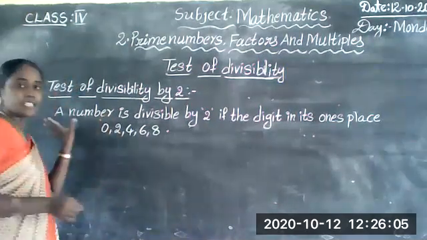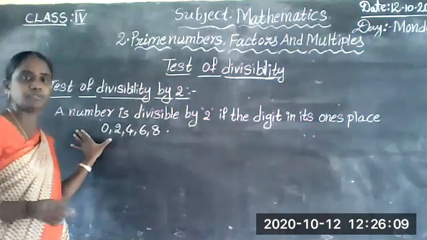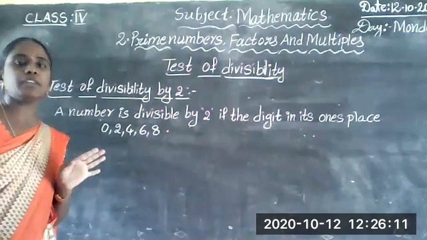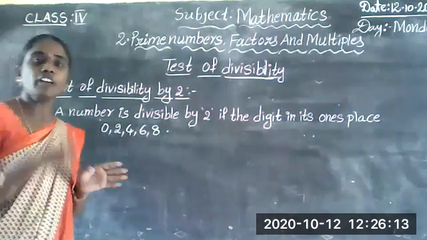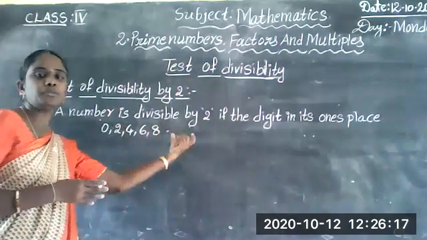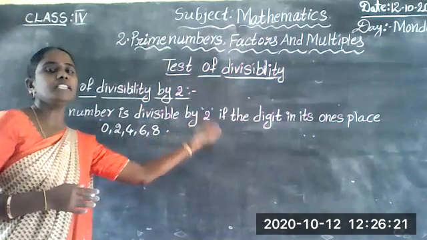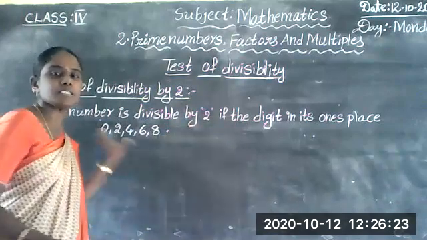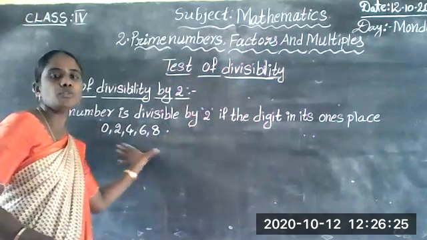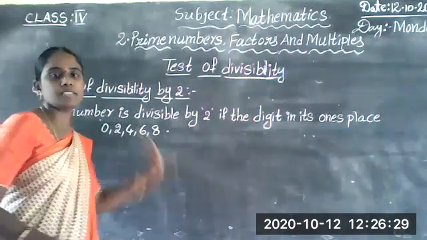That is the test of divisibility by 2. What is the rule? A number is divisible by 2 if the digit in its ones place is 0, 2, 4, 6, 8.